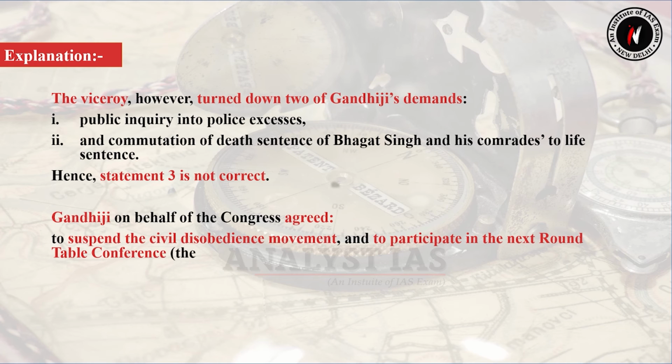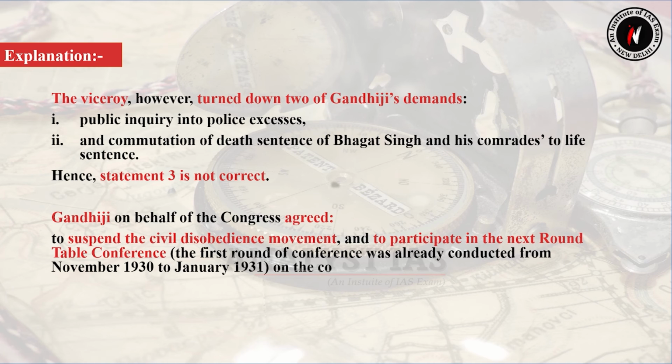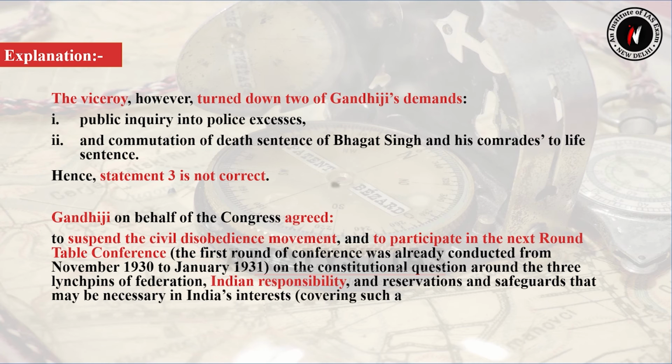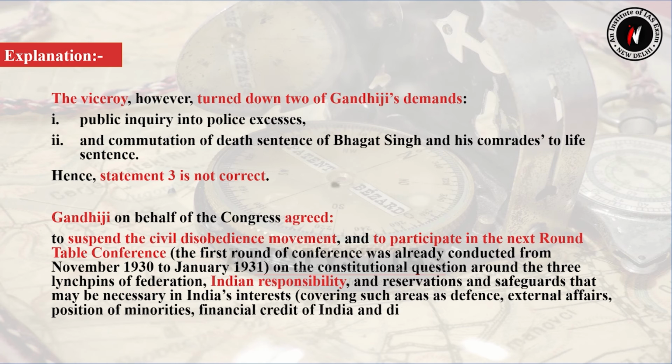The first round of conference was already conducted from November 1930 to January 1931 on the constitutional question around the three linchpins of federation: Indian responsibility, reservation, and safeguards that may be necessary in India's interest, covering such areas as defense, external affairs, position of minorities, financial credit of India, and discharge of other obligations. Hence, statement number 1 is correct.